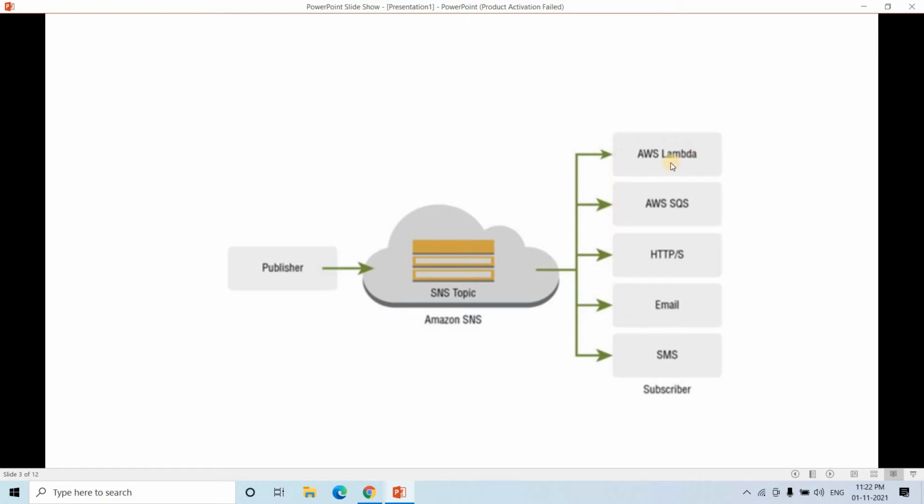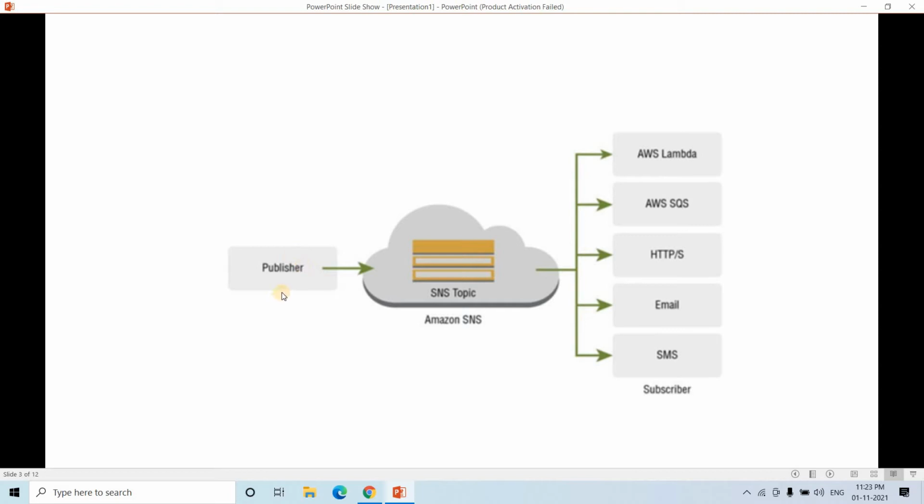That can be AWS Lambda, that can be AWS SQS or Simple Queue Service, which is another popular AWS service I am going to discuss in my upcoming videos. That can go to some HTTP endpoint, that can go to mail also. You can send mail based on that message, right? And you can send that message to SMS, like mobile communication also, using this particular SNS. Okay, right? So this is the architecture.